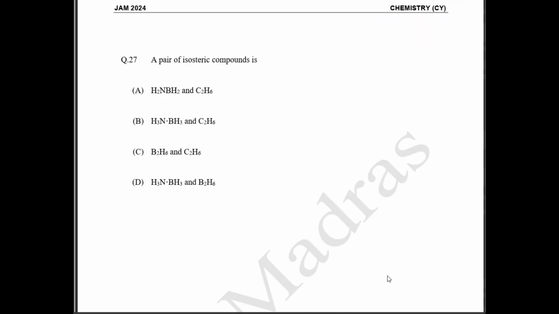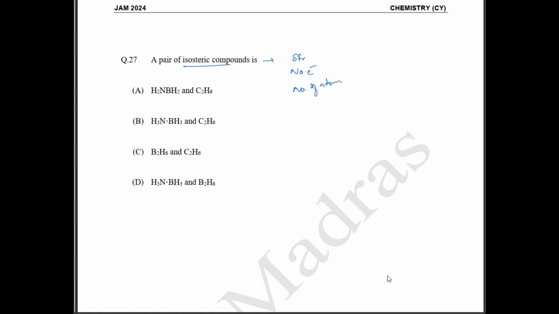27th question. A pair of isosteric compounds. So isosteric means, if you have the same number of atoms, the same structure, and isoelectronic systems, that is going to be your isosteric. So your structure, number of electrons, and number of atoms, if all of these are the same, this is going to be your isosteric system.